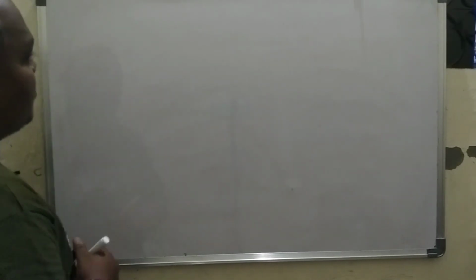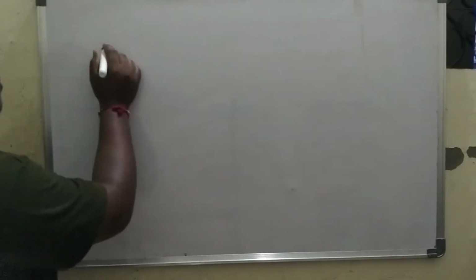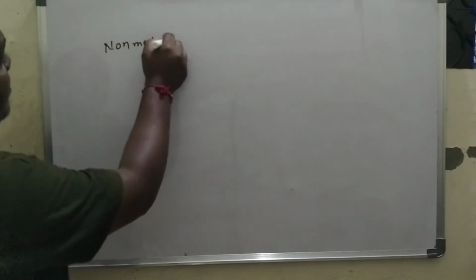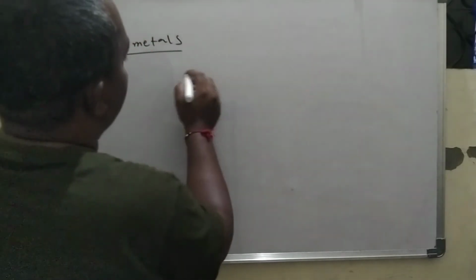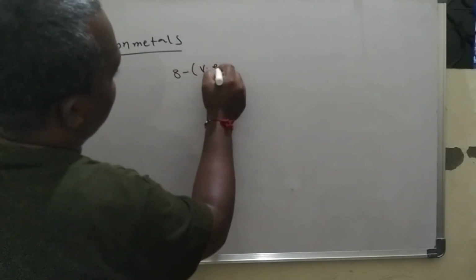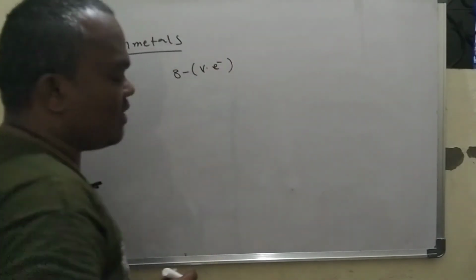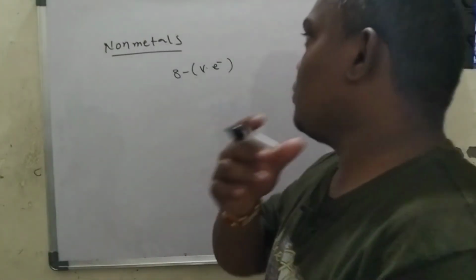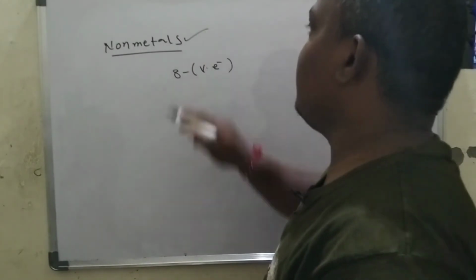So generally, for non-metals, we write the valency as 8 minus the valence electrons. We have to subtract the valence electrons from 8 to attain the valency of non-metals.